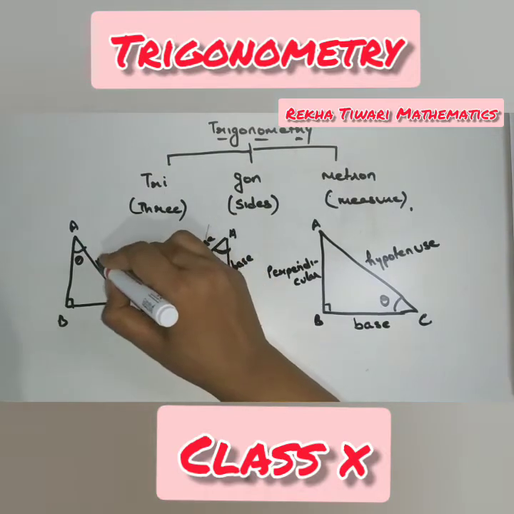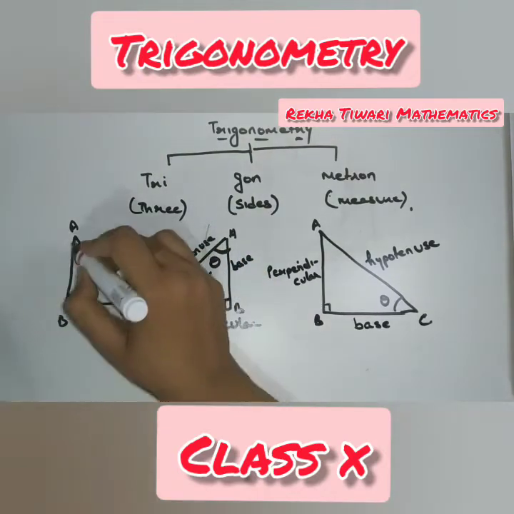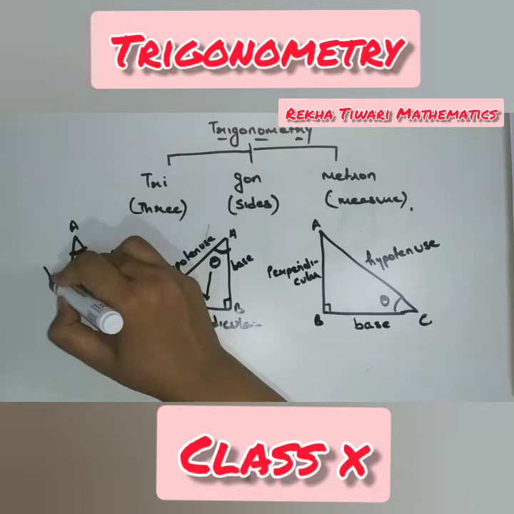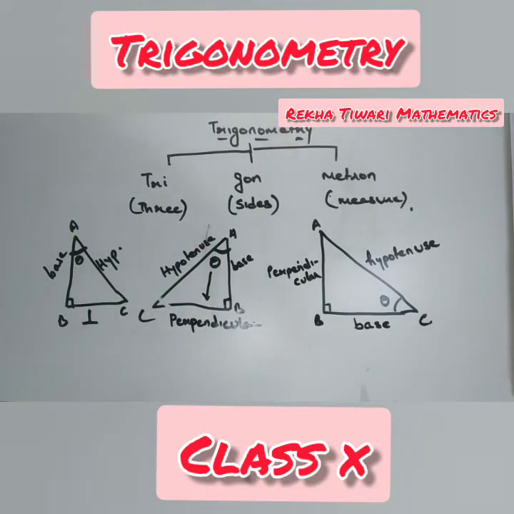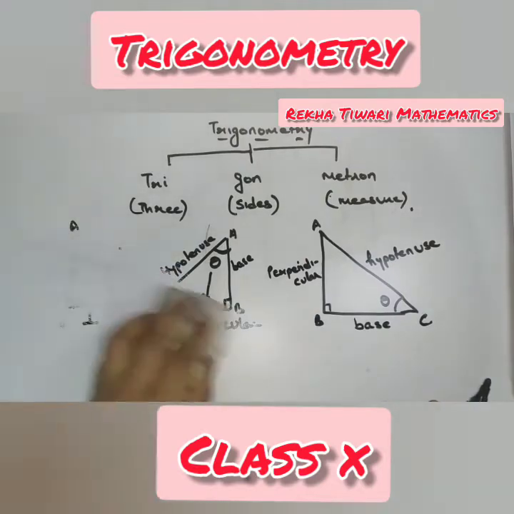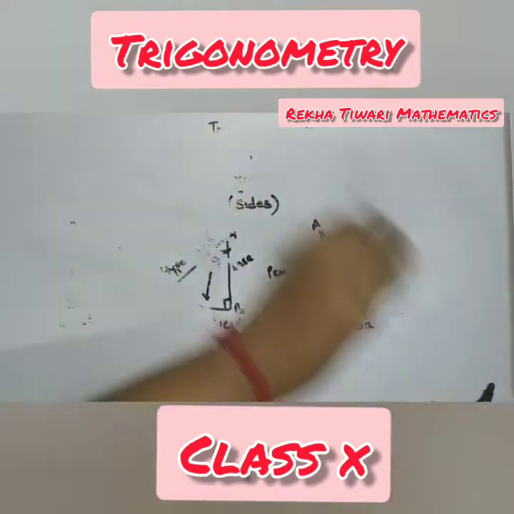So this is the hypotenuse, adjacent to theta is the base and this one is the perpendicular. So you have to keep in mind that the side adjacent to theta is the base, the side opposite to theta is the perpendicular, and the longest side of the right angle triangle is called the hypotenuse.